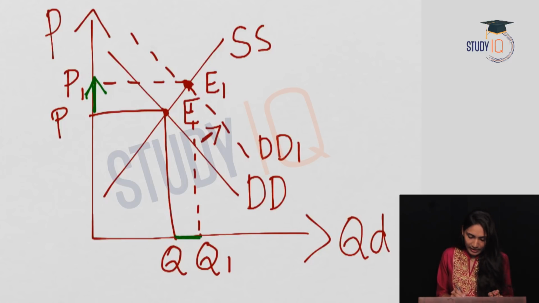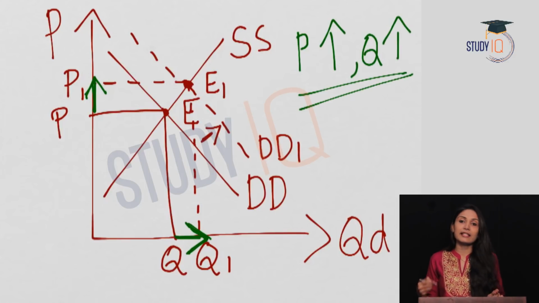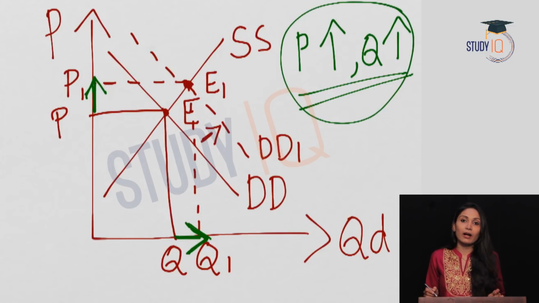Also here we will notice that the quantity demanded has increased. So in demand pull inflation, the price increases, also the quantity demanded increases. In fact, the increase in the price is due to the increase in quantity demanded of the commodity. So this is demand pull inflation.